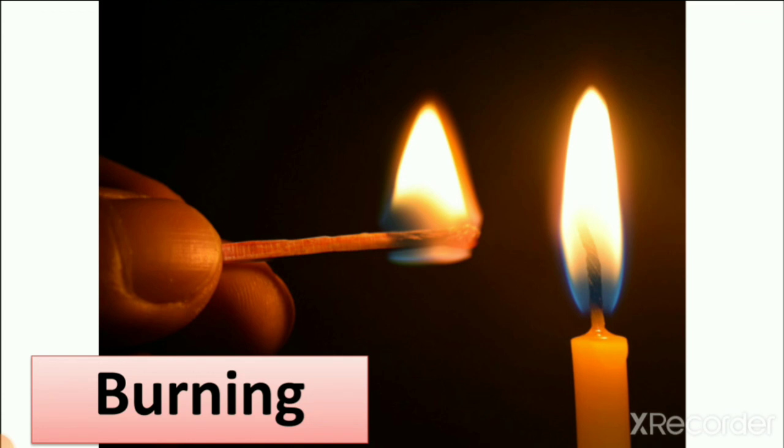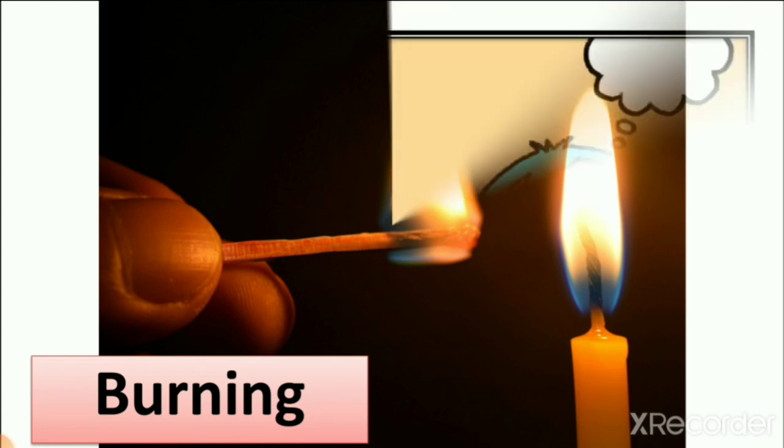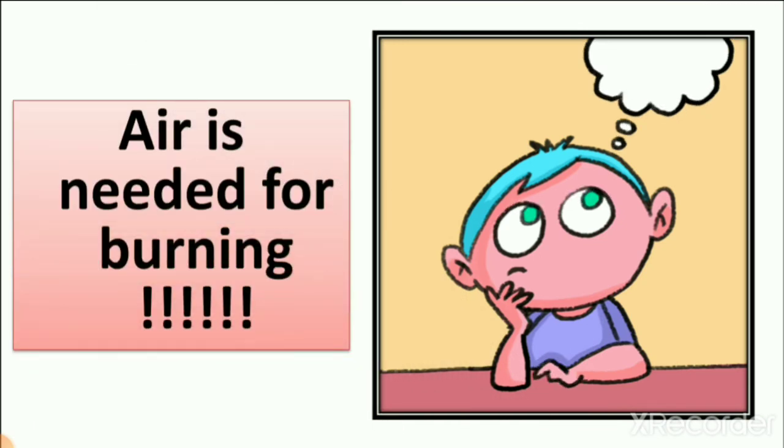You do not understand. Let's see how it is possible. Air is needed for burning. But how is it possible? As I told you, there are different types of gases in the atmosphere.